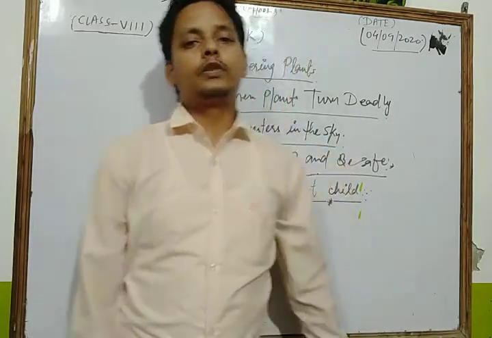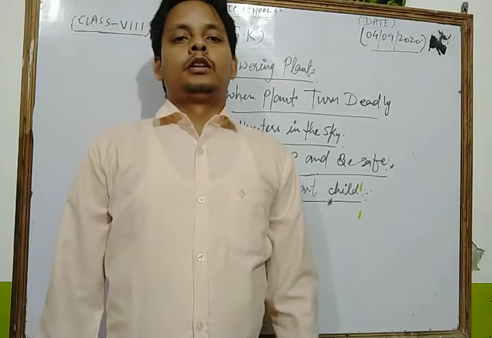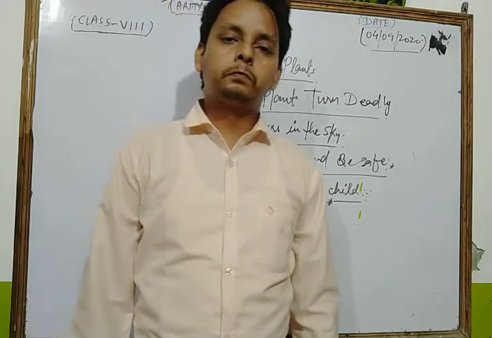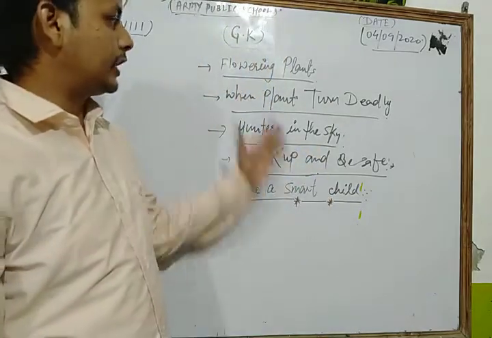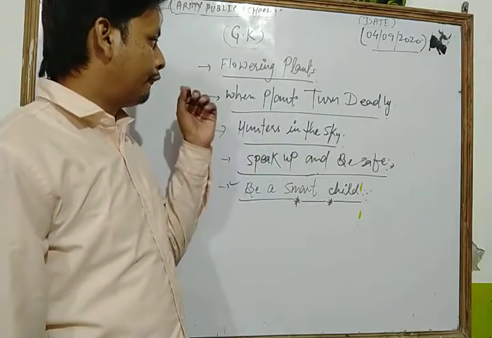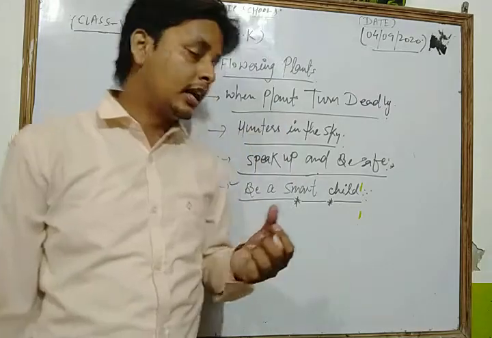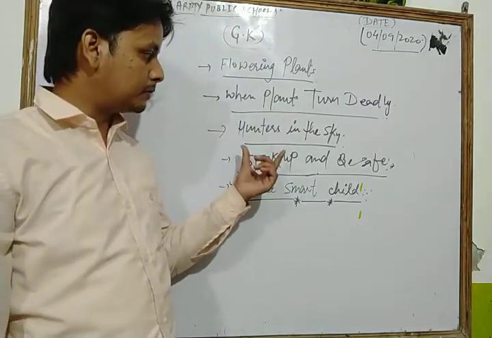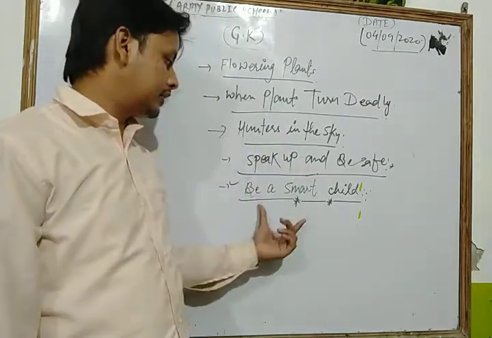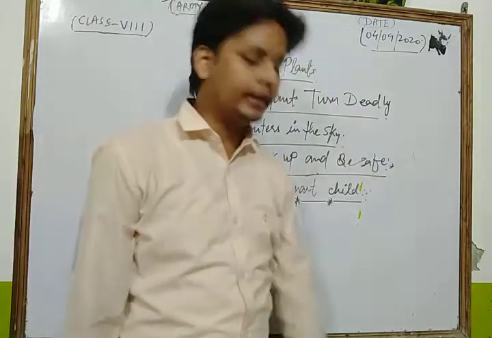So in this way, dear students, today we discussed the whole chapter, which is flowering plants, when plants turn deadly. We discussed the hunters in the sky, we discussed speak up and be safe, and we discussed be a smart child.